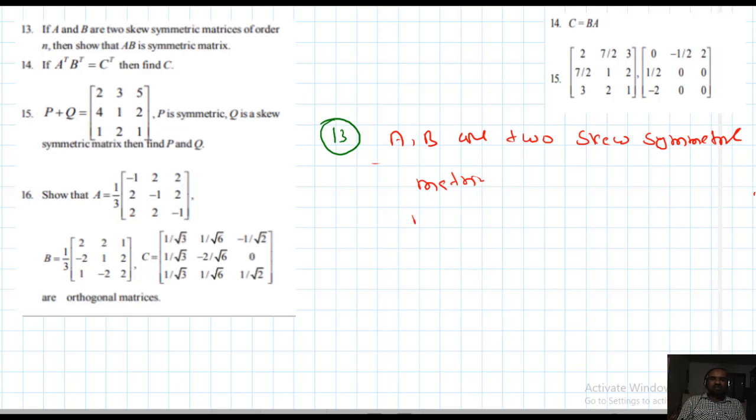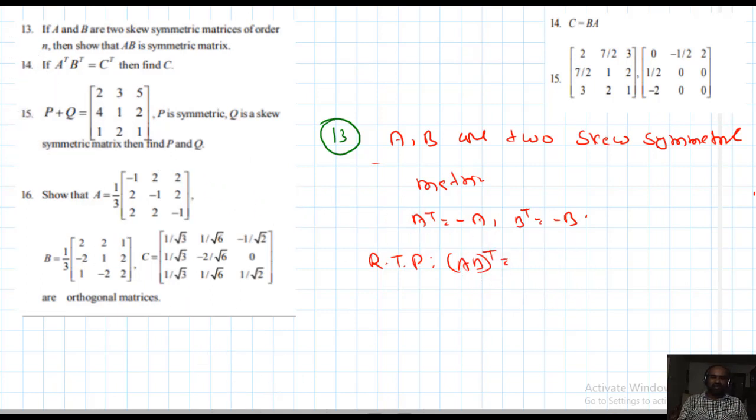Okay, what is the meaning of that? A transpose equals minus A, B transpose equals minus B. What should we prove? AB is symmetric. AB is symmetric means AB whole transpose should be equal to AB. This we should prove. Then I can say AB is symmetric. Otherwise, I can say it is not symmetric. I want to check whether the problem is correct or not.